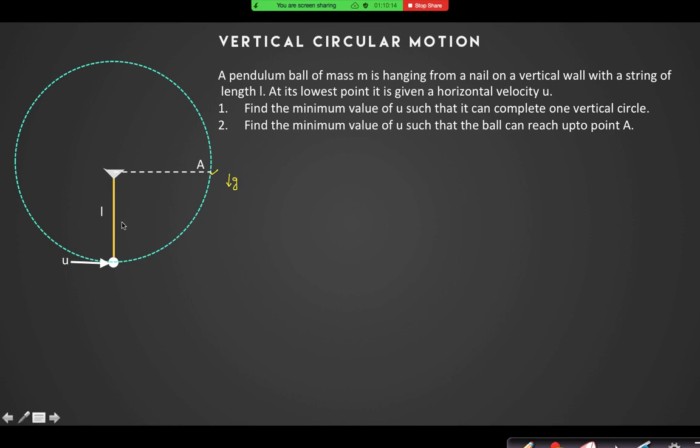Okay. Let us solve this question in this way. Suppose the pendulum is at the top, right here.